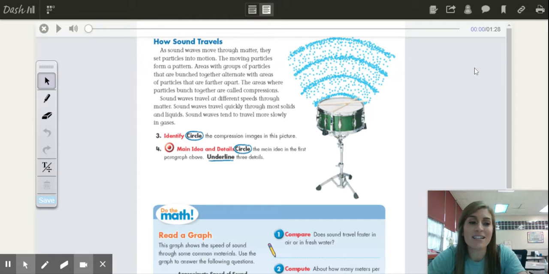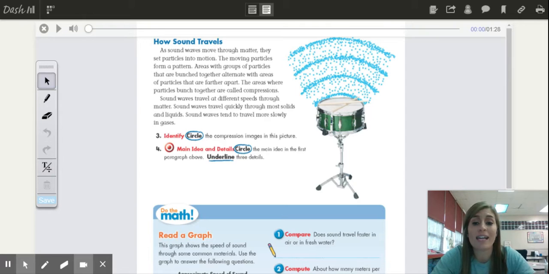All right, how does sound travel? So, as sound waves move through matter, they set particles into motion. The moving particles then form a pattern. Areas with groups of particles that are bunched together alternate with areas of particles that are further apart. So, it's kind of like a pattern. Close together, further apart, close together, further apart. The areas where the particles are bunched together are called compressions.